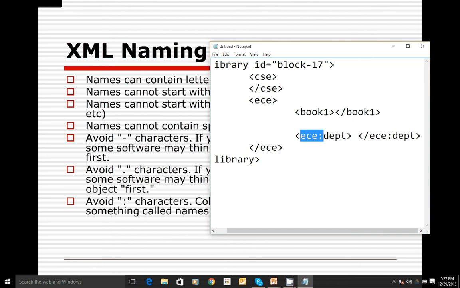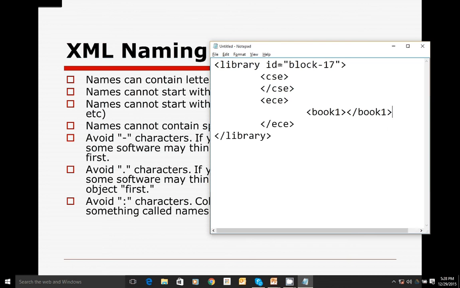That's why we are not supposed to use the colon when defining a tag name. We have to avoid these three: we should avoid hyphen, we should avoid dot, we should avoid colon. So these are all the naming rules which we need to follow at the time of writing markup tags.